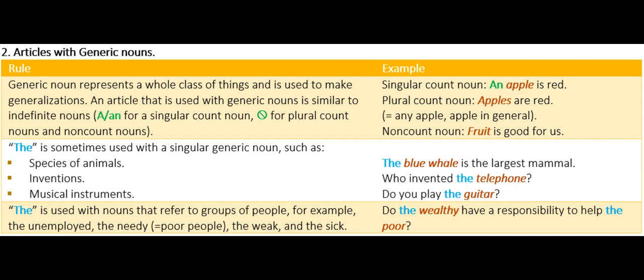inventions, musical instruments. Example, the blue whale is the largest mammal. Who invented the telephone? Do you play the guitar? Rule number 3. The is used with nouns that refer to groups of people, for example, the unemployed, the needy, which means poor people, the weak, and the sick. Example, do the wealthy have a responsibility to help the poor?